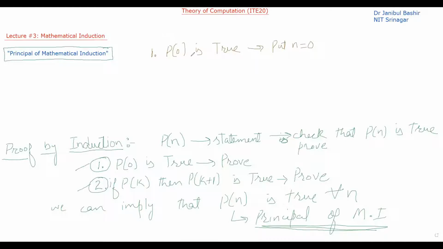So this case, to prove that P of 0 is true, is called a base case, or it is also called a basis of induction. Okay. So this is the first thing that we are going to do whenever we have to prove by induction.